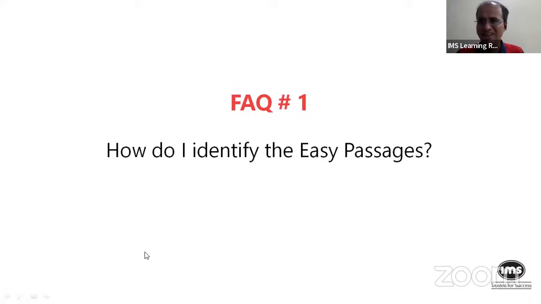I guess you have shared the core method, etc. So I think the only thing I'd like to add is one needs to have confidence that out of the 4 passages, not all passages are equal. So there will be 2 passages which are relatively simpler than the others. So the crux of the matter is, let's identify those relatively easy passages.